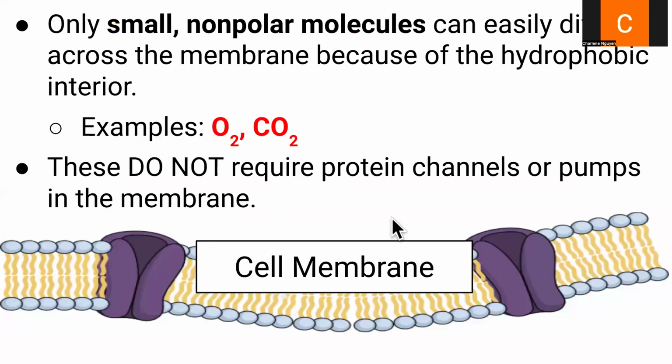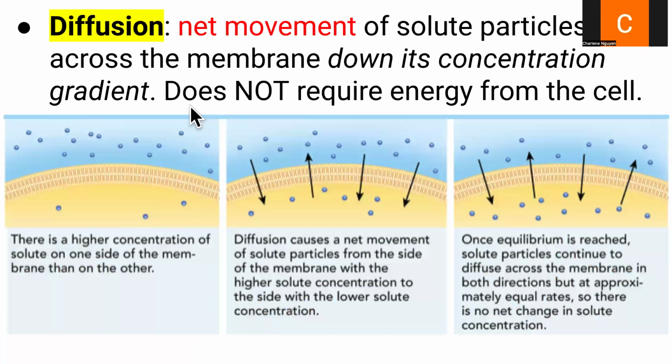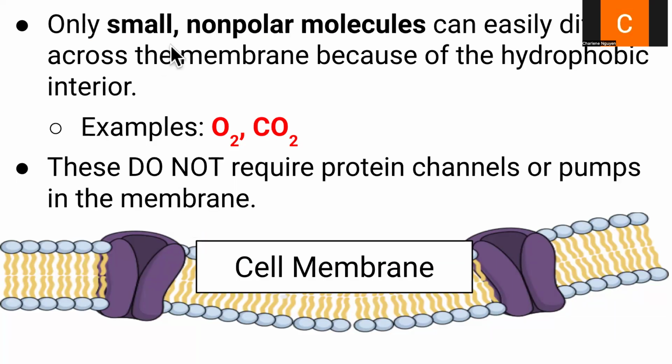So keep in mind that in order to diffuse across the cell membrane, only small nonpolar molecules can do this without the help of any of the membrane proteins. And the reason why is because some particles cannot move across the hydrophobic regions. So small nonpolar molecules like oxygen and carbon dioxide can easily move through the hydrophobic tails without any help. So for simple diffusion, diffusing across a cell membrane without any help from any of the membrane proteins, it must be a small nonpolar molecule. And here are some examples: oxygen gas and carbon dioxide.